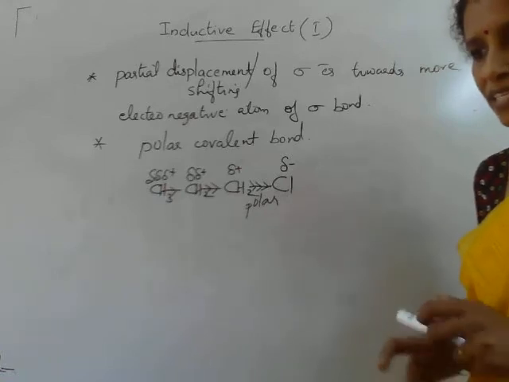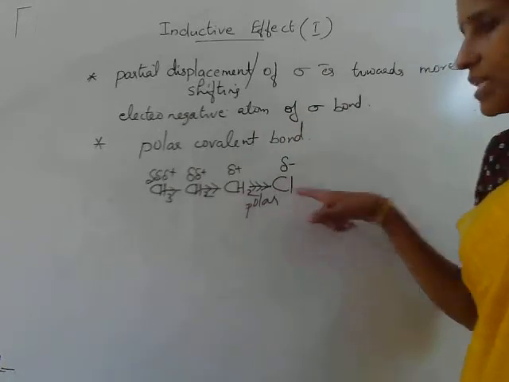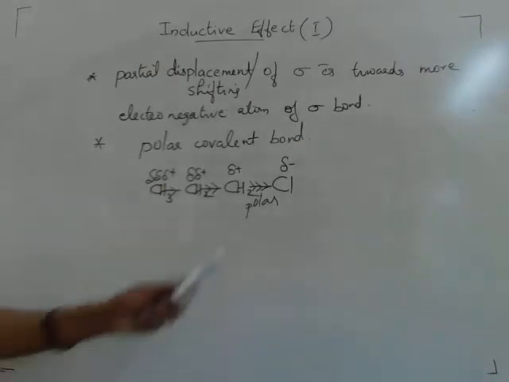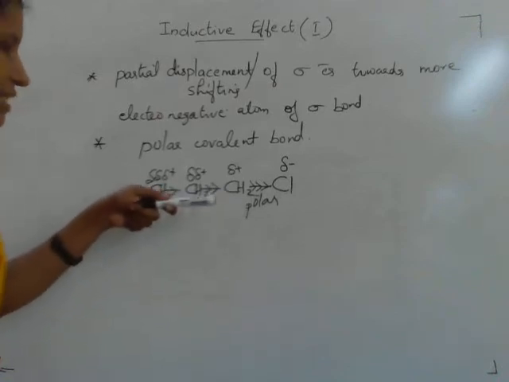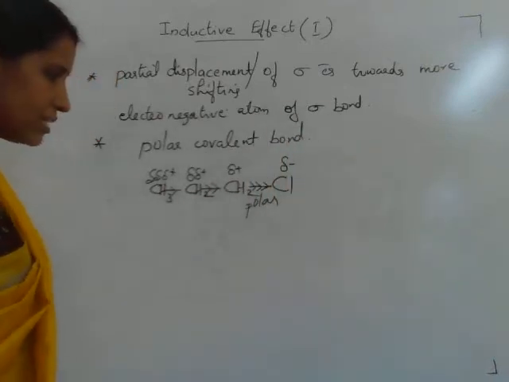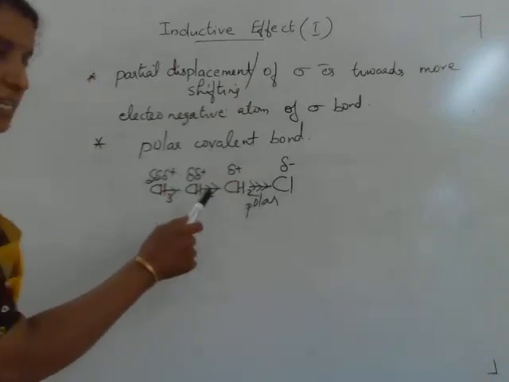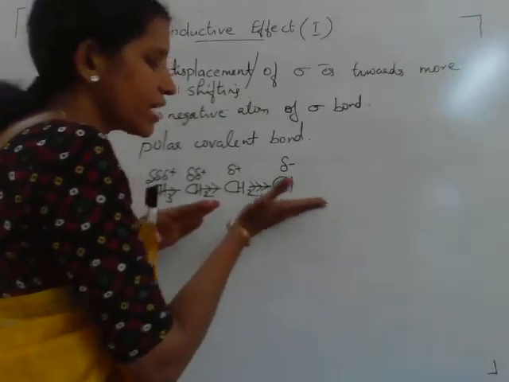This type of polarization is called inductive effect. The carbon-chlorine polar bond induces polarity in the adjacent carbon atoms, in the adjacent carbon sigma chain. This is called inductive effect. That is partial shifting only. There is no complete displacement of electron. Here sigma electrons are moving, a partial displacement or partial shifting of sigma electrons towards the more electronegative atom.